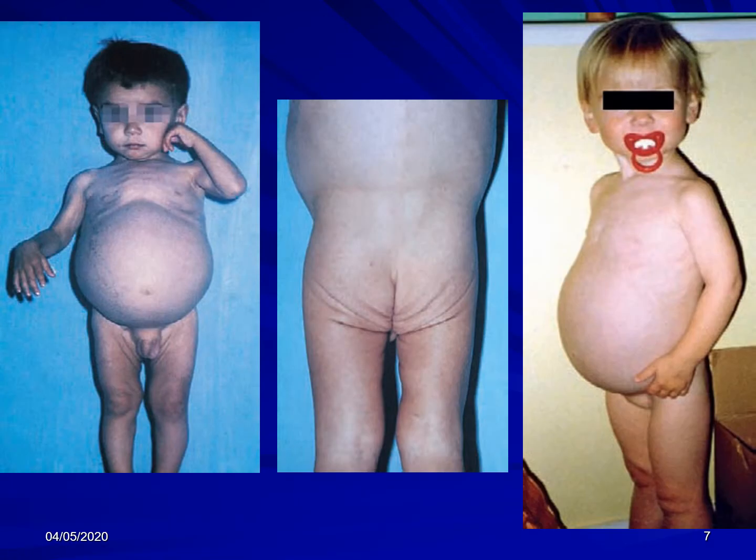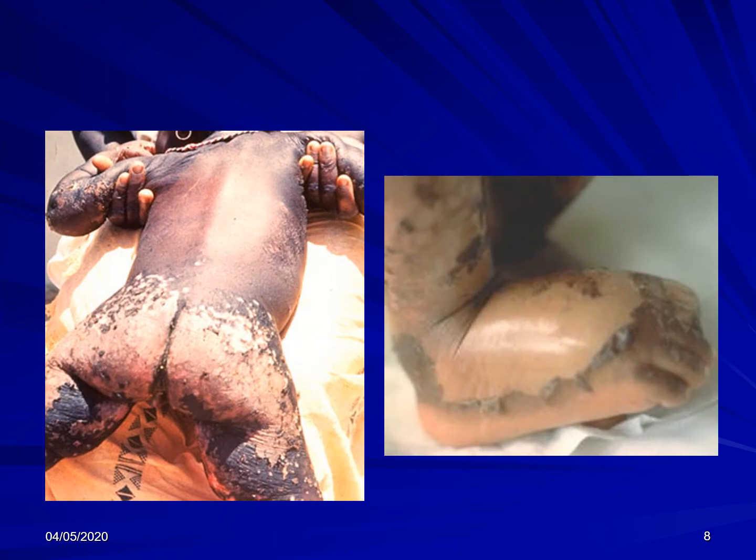Here are some pictures of malabsorption. You can see the abdominal distension. We can see the muscle wasting, best seen in the gluteal region and the upper thighs. Skin changes and the edema. This is caused by hypoproteinemia. This is actually a case of kwashiorkor.